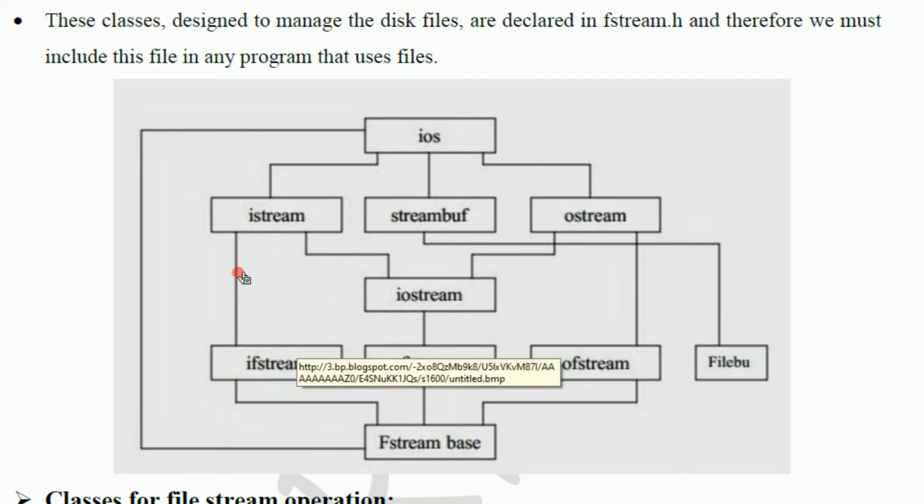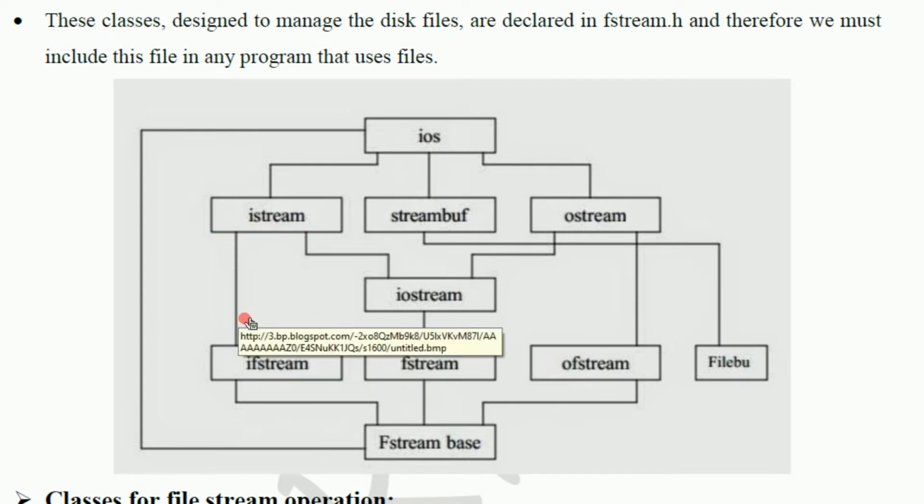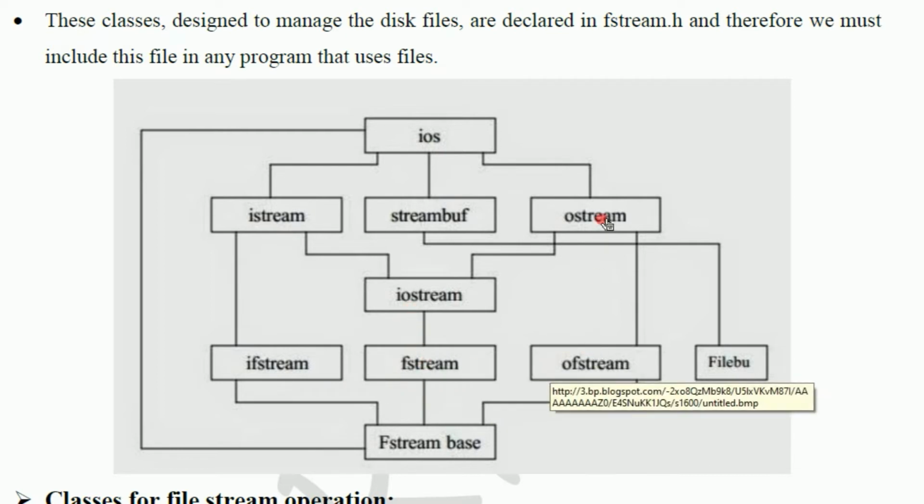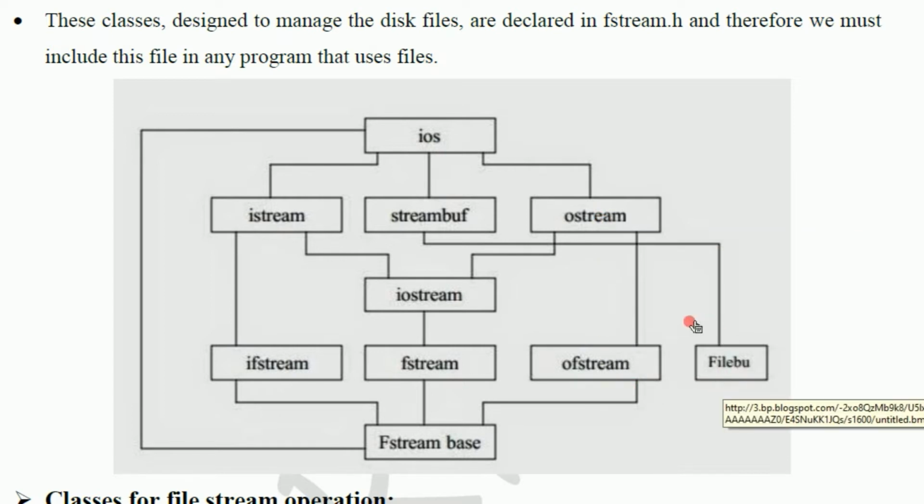Then ifstream: in that there will be istream as well as fstream. fstream contains the iostream. ofstream, that is ostream, is taken into ofstream. Then the filebuf, the stream buffer, will be taken for the file buffer to store the information temporarily. Then the fstreambase class.